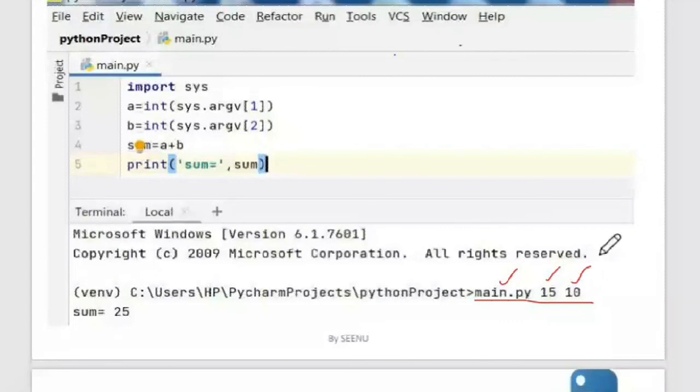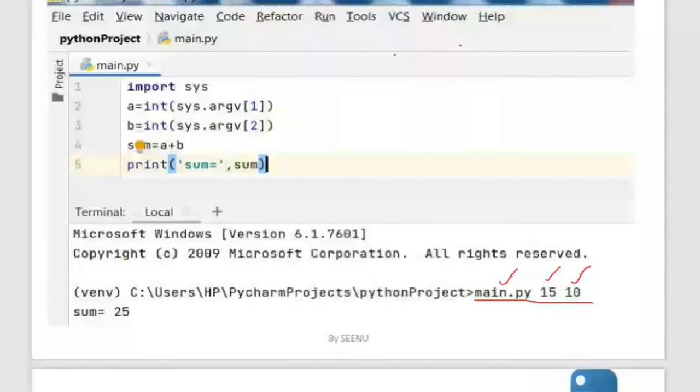But generally, if it is not command line arguments, you will say main.py, and then the interpreter will start executing your program line by line. And finally, if in the middle it encounters an input statement, then it will show you on the screen. So that is during the process of execution.